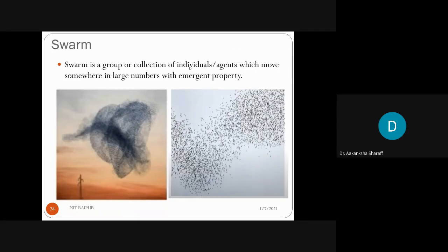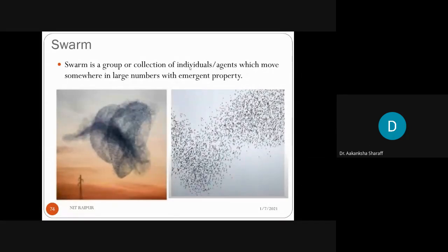A swarm is a collection of individuals. Like you can see in the sky, when a group of birds are flying and following the same path, that is a swarm.